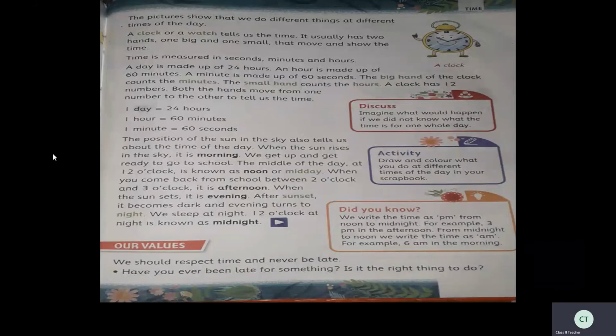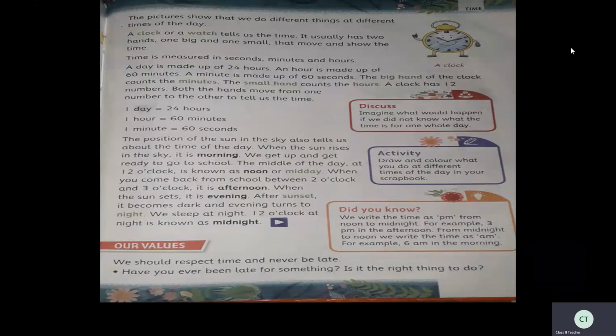The position of the sun in the sky also tells us about the time of the day. When the sun rises in the sky, it is morning. So, the position of the sun in the sky also tells us about the time of the day. See, morning, if you look outside, you can see sun rising. Is it? The rising sun you can see. And when you look afternoon, you can see it is very hot.